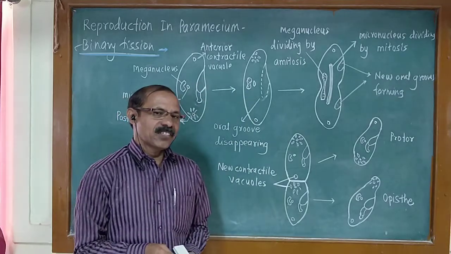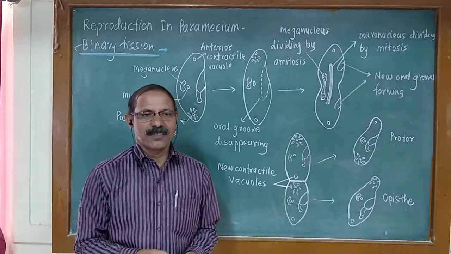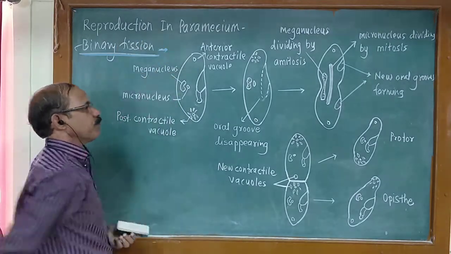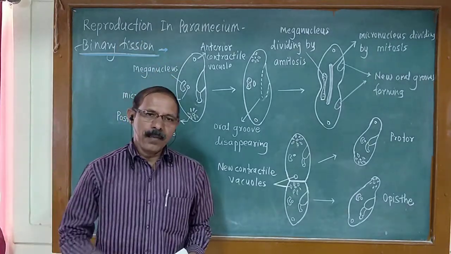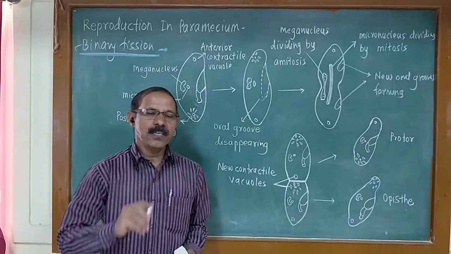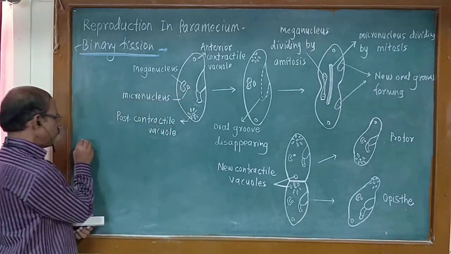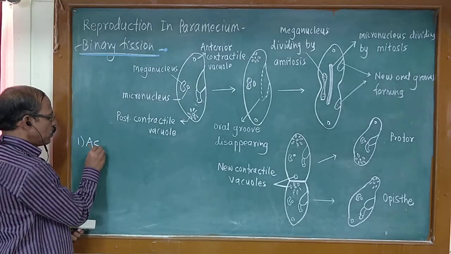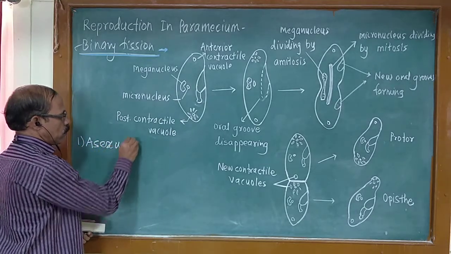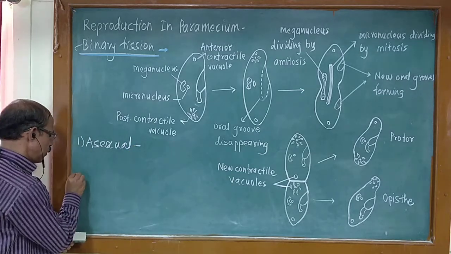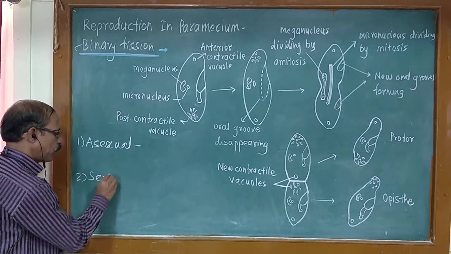In today's lecture we are going to discuss reproduction in Paramecium. Paramecium reproduces by means of two methods. First one is asexual reproduction and second one is sexual reproduction.